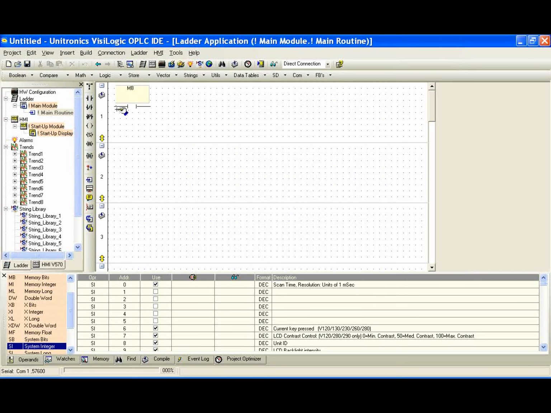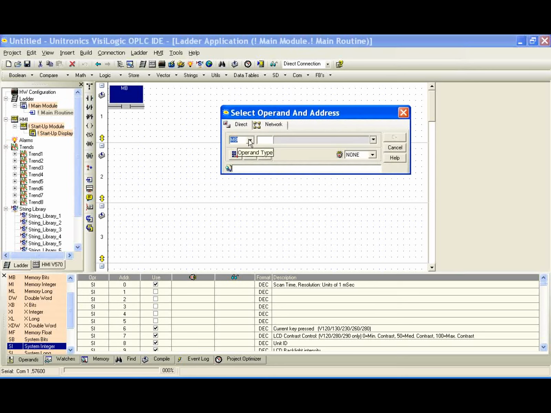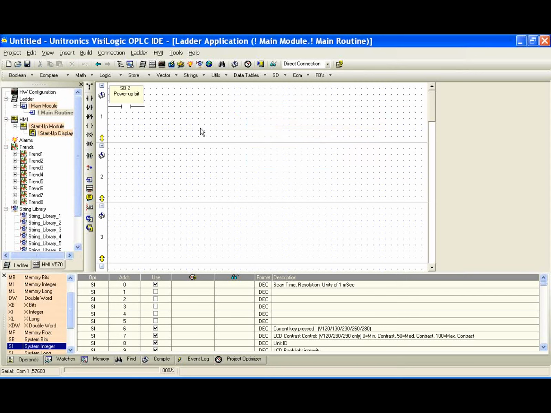So let's go ahead and use our system bit 2 with a normally open contact here. We'll just either hit S or drop down to system bit and 2, and you might recognize this as the system bit we use whenever we do a configuration. This bit will be high for the first scan of the PLC's life and low for all other scans. So when we start up the controller, essentially this is our startup or our power up bit. So the elements connected to it will run only for that first scan.